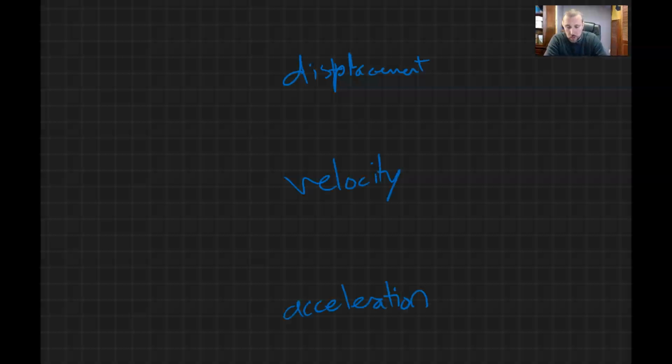Alright, so displacement was typically delta D, but it could be delta Y if we're going vertical, or delta X if we're going horizontal, because it's a change in position, right? So we have a change in position somehow, some way.